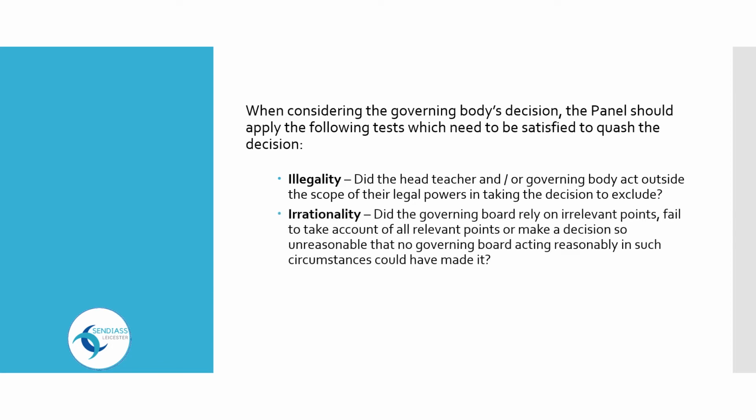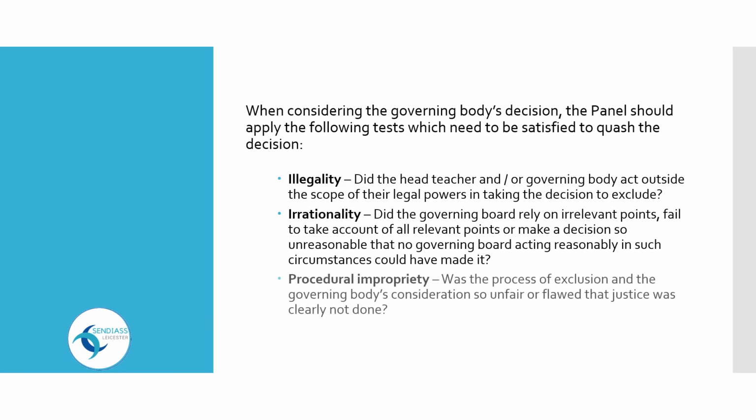Did the governing body rely on irrelevant points, fail to take account of all relevant points, or make a decision so unreasonable that no governing board acting reasonably in such circumstances could have made it? And procedural impropriety. Was the process of exclusion and the governing body's consideration so unfair or flawed that justice was clearly not done?